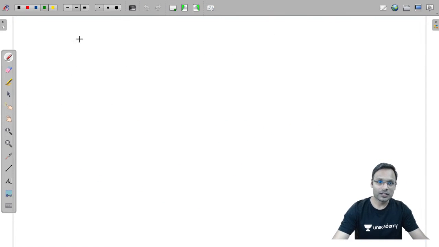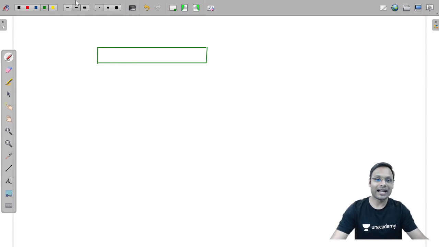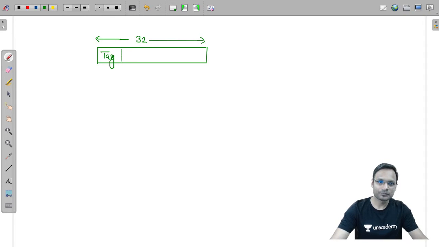32 bits. Okay, so we know that in the direct mapped cache given in the question, the address of main memory is divided into three parts. So the address of main memory, which is of 32 bits, is divided into three parts. What are the three parts? Tag, then the cache memory's block number, which is nothing but index, and then word offset this time.